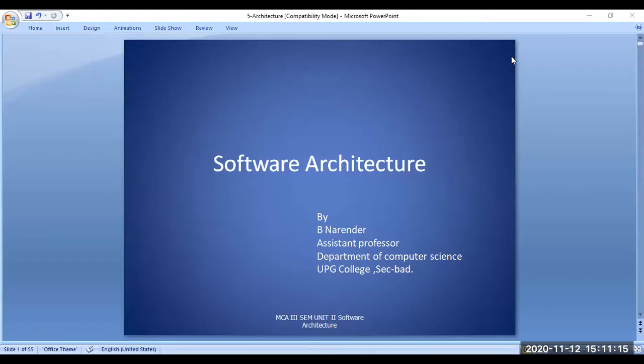Okay, the software. Today we are going to discuss an important topic, that is software architecture, because it is a base on which any kind of software can be prepared. It means to build any software or any kind of construction or any kind of product, we need one kind of blueprint for it.